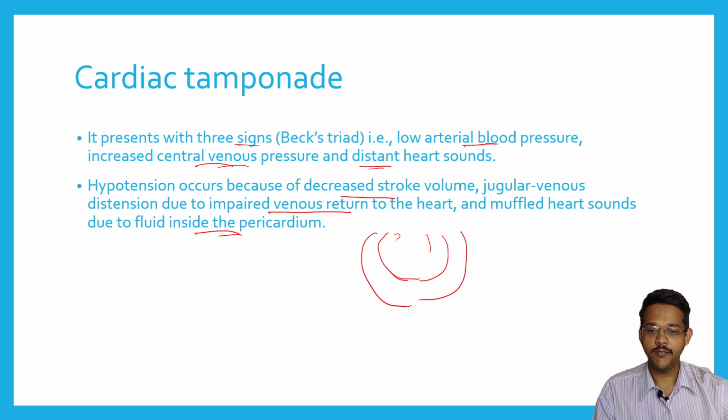So since there is fluid accumulation inside the pericardium, the heart is compressed, leading to cardiac tamponade, which presents as low arterial blood pressure, increased central venous pressure, and distant heart sounds. Since heart pumping is reduced, there is increase in jugular venous pressure, which results in impaired venous return to the heart, and muffled heart sounds because of fluid inside the pericardium.